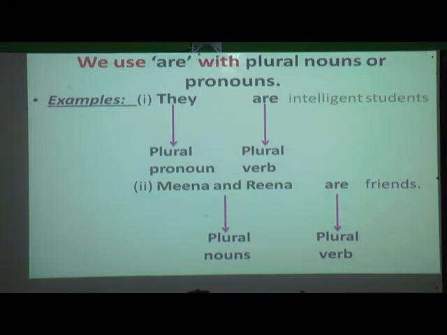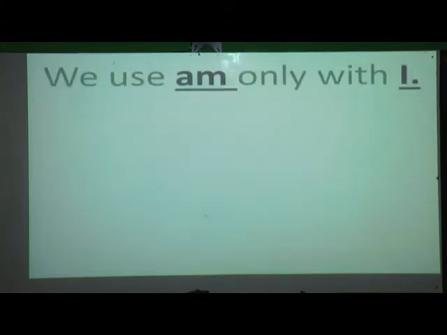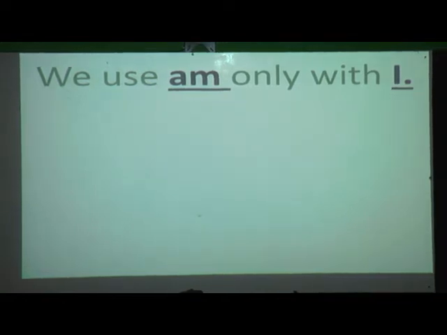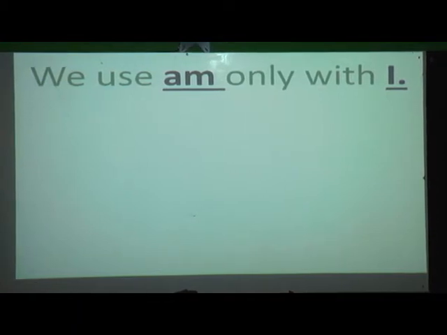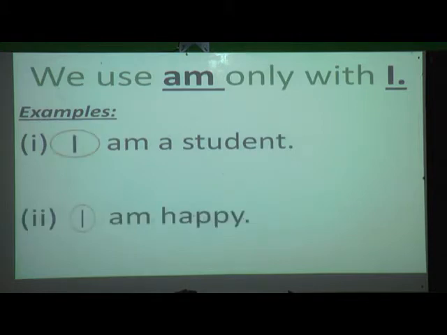Now what is remaining over here? Yes, that is "am". Now when are we going to use "am"? We use "am" only with "I". When the subject is "I", that time we are going to use "am". This you have to keep in your mind, else anywhere you are not going to use this "am". So I will show you examples.